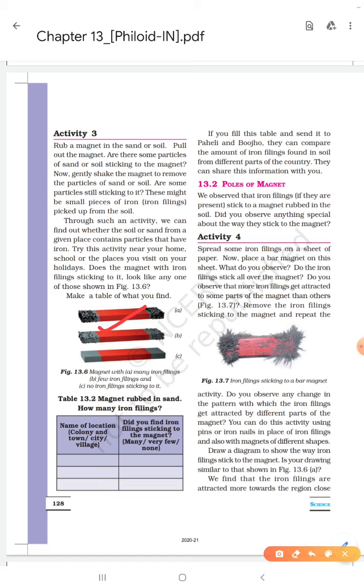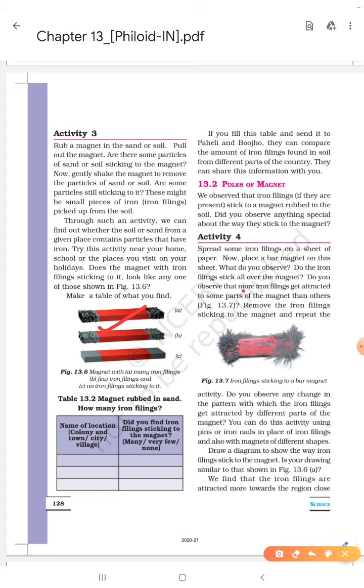Now you shake the magnet to remove the particles of sand, but you will find some particles are also sticking to it. Those very small particles are iron fillings. So you will find the iron sprinkles, or you should say iron fillings.